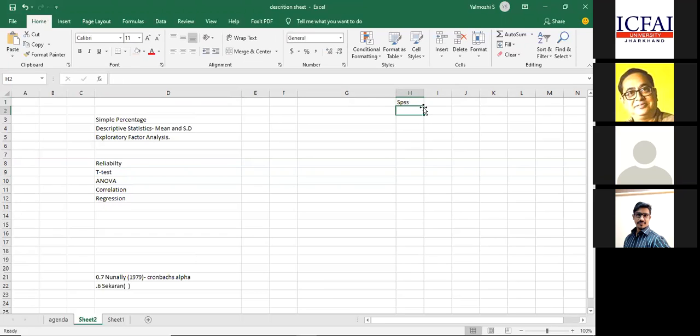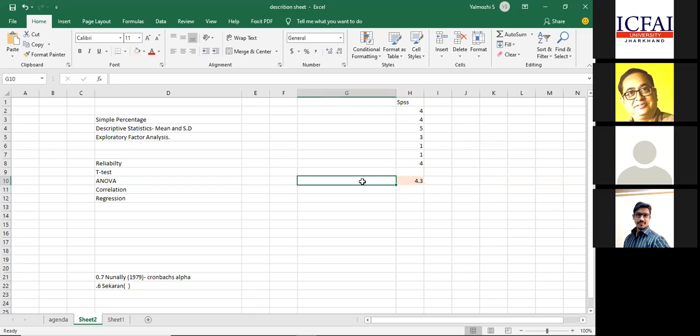And now 2 responses I got. Agree means 4, right? Someone is giving 5, someone has given 3, some people have given 1, 1, 4, something like that. Roughly, I'm taking all your responses, right? Now I got a mean score of 4.3. This is a rough assumption. At the end, the mean score is nothing but adding everything and dividing by the number of items, which can be done in SPSS. Yesterday we saw descriptive statistics, right? In that, the mean and standard deviation values are obtained. Now I got a mean score of 4.3.